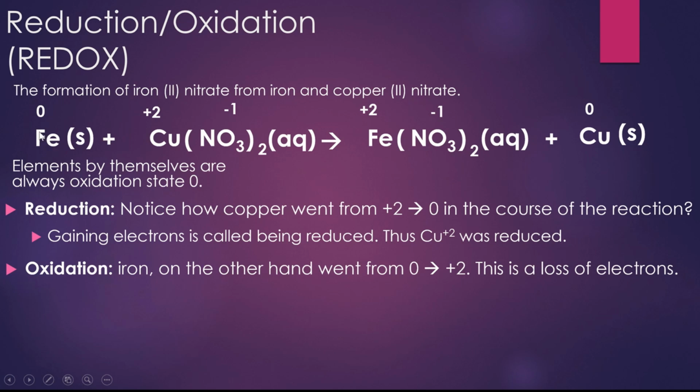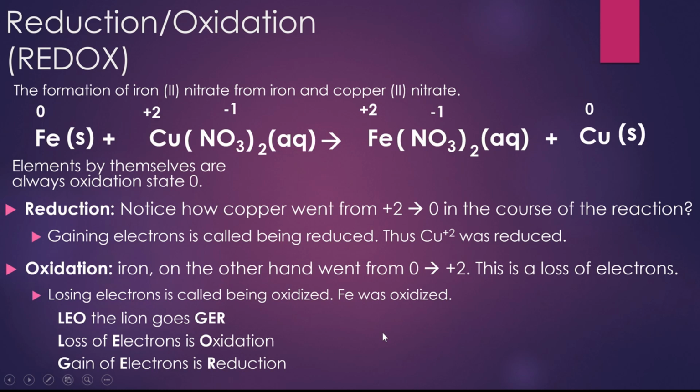Iron, on the other hand, went from 0 to positive 2. Iron lost electrons. The electrons came off of the atom of iron, and that made our iron 2 ion. So we call this a loss of electrons, which is called oxidation. So iron was oxidized.